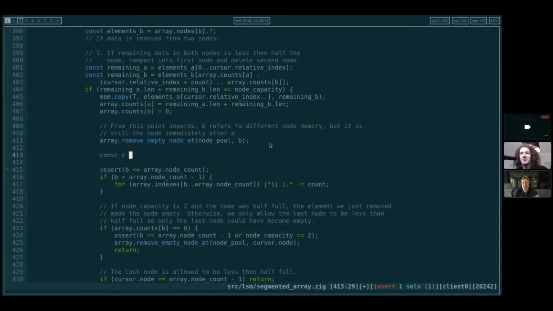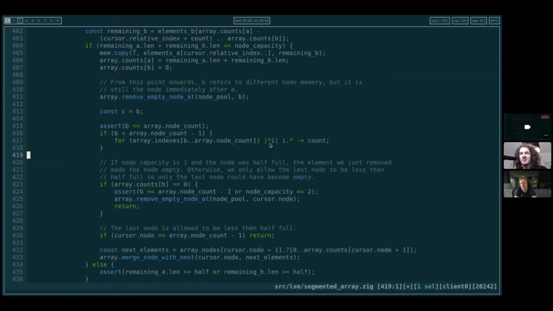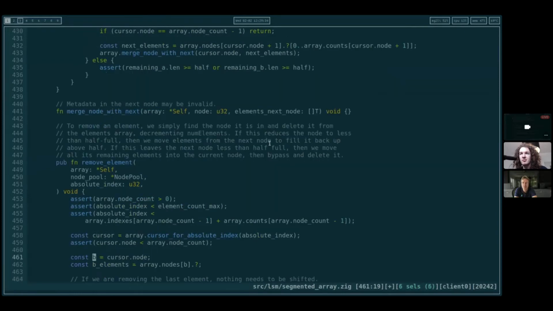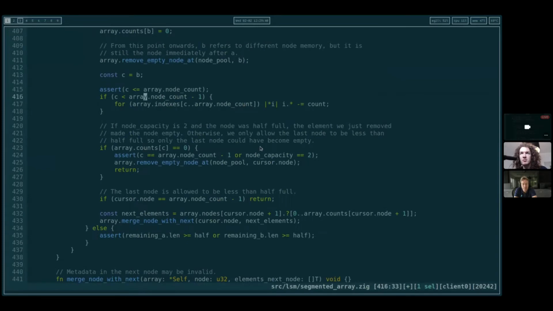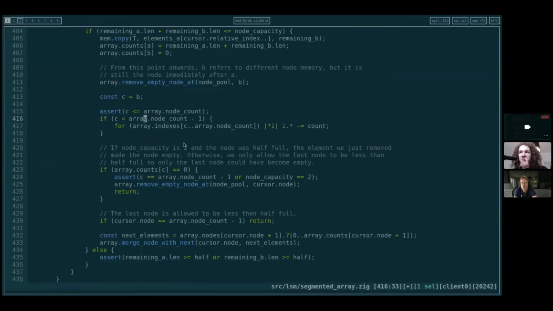Then we would also see that that B+1 bug here as well would have been easier to see. So C can be the last node.